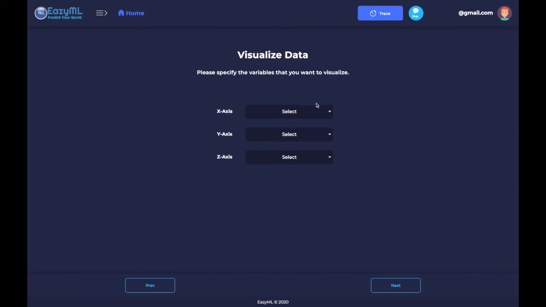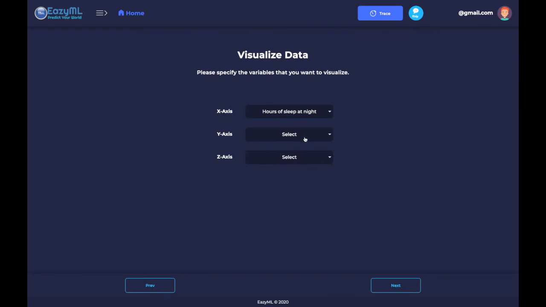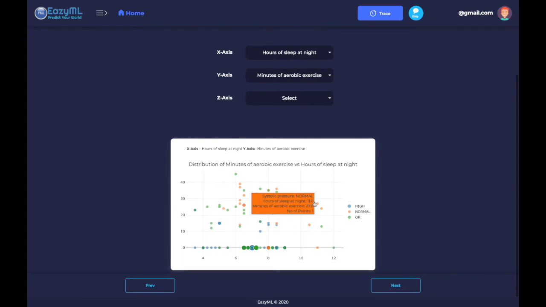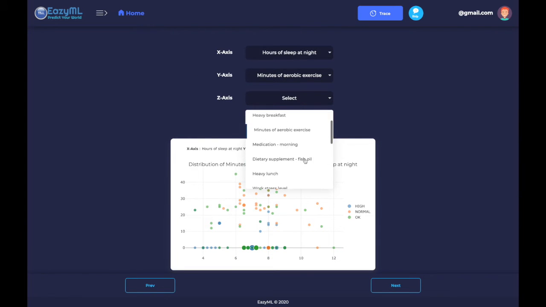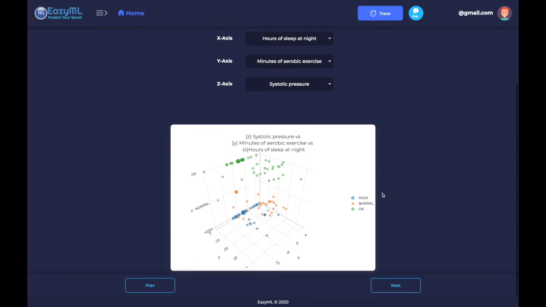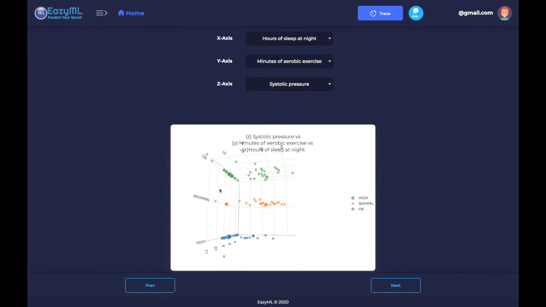We can also go ahead and visualize our data. So pretend I want to see how hours of sleep at night, along with the amount of exercise we got, influenced systolic pressure. So there are 3 levels of systolic pressure: normal, okay, and high.